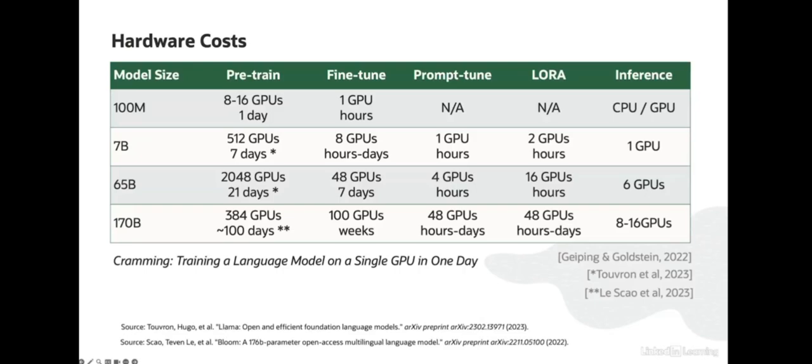For example, all the way on the right of the chart, you can see the costs of generating text from an LLM. These costs are relatively cheap. With a 7 billion parameter model, you can get away with generating text on a single GPU, usually in a few seconds. With a large model, say more than 150 billion parameters, you might need as many as 8 or even 16 GPUs to generate text, depending on the precision of the model.